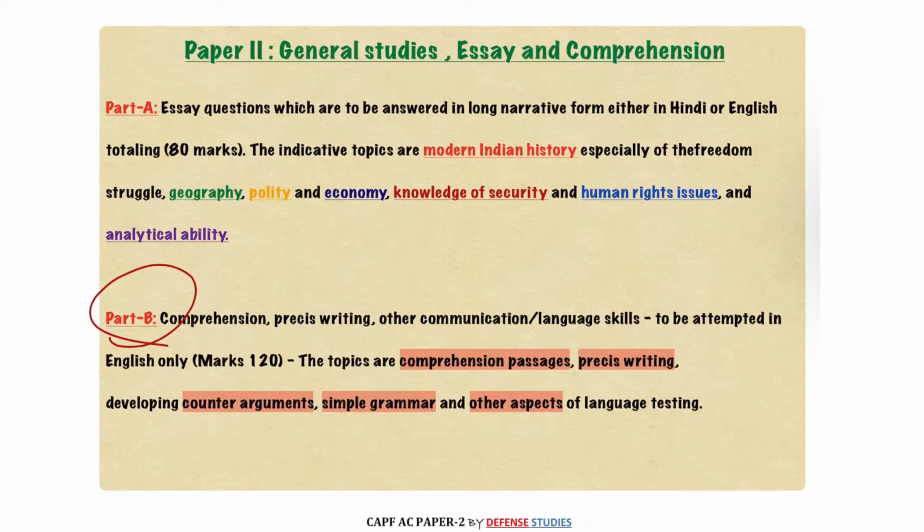The second paper consists of around 200 marks, and your report writing lies in Part B, that is comprehension, precis writing, and your simple grammar and other aspects of language testing. Your reports carry around 20 marks, so you get around 2 reports in the exam and each is 10 marks. So a total of 20 marks of report will be asked in the CAPF Assistant Commandant exam of 2022.